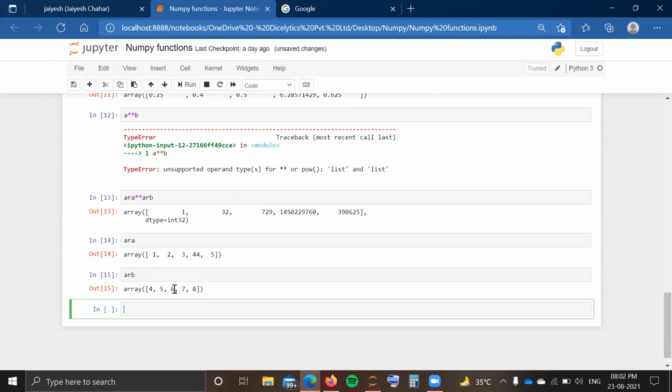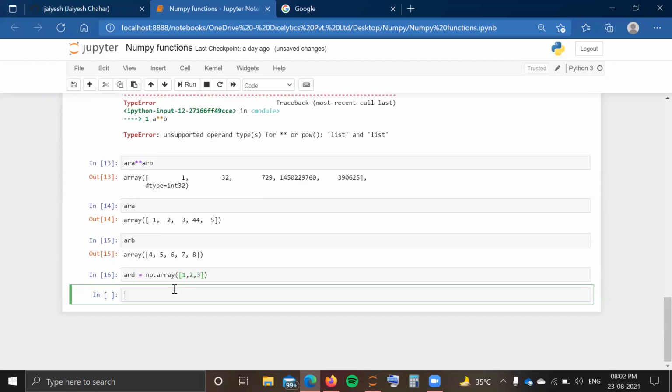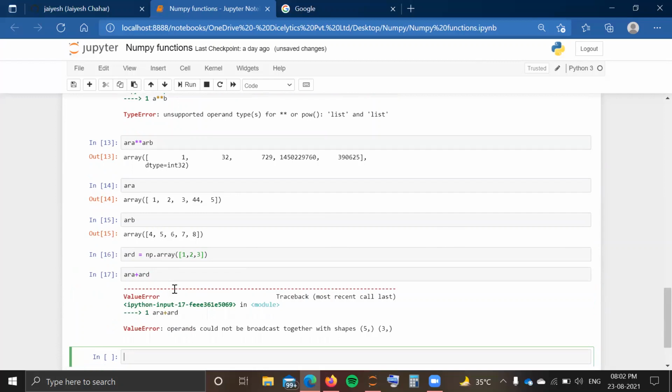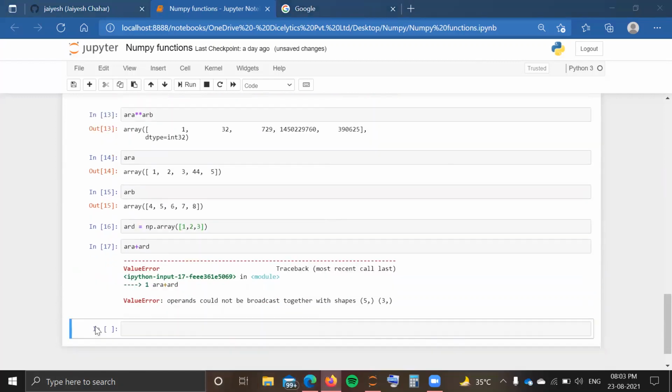But if I have some other array, let us say ARD, which has a shape different from array A and array B, let us say a shape of 3, and I perform any arithmetic operation on array A and this array D, or simply on arrays of different shapes, it is going to return me an error. So guys, operations between arrays of different shapes will always result in an error.